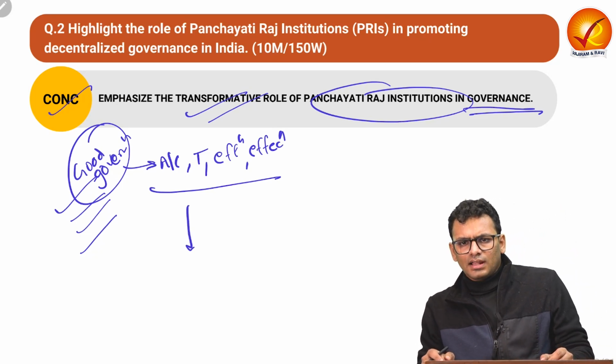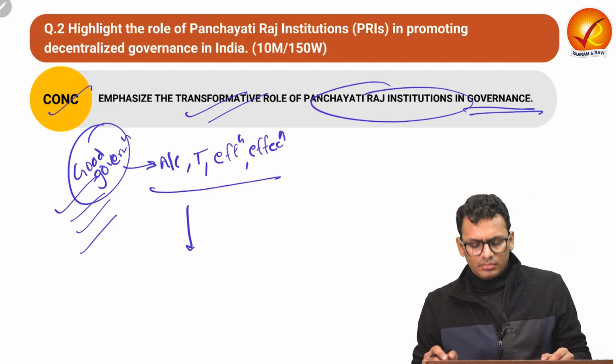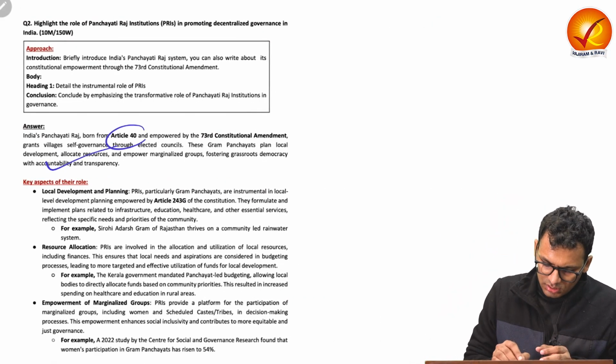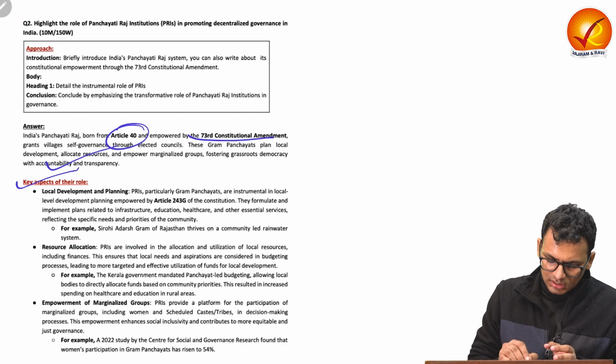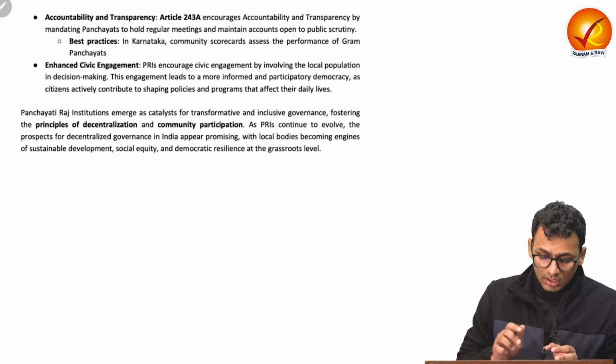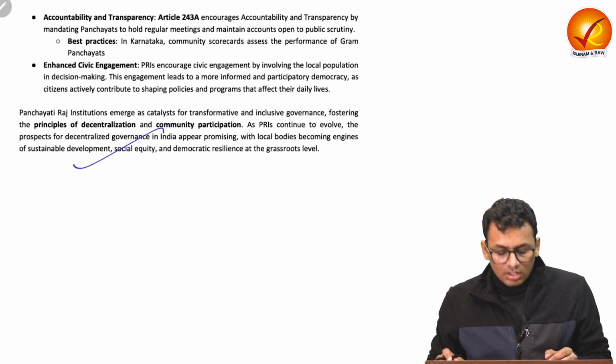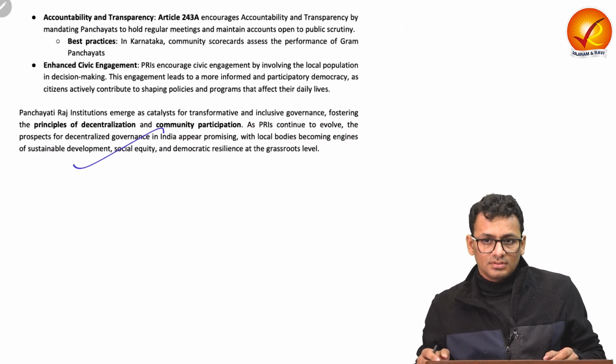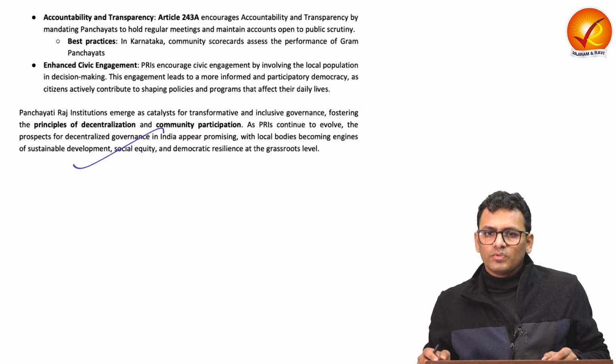Let us see the model answer and understand how we can inculcate the same in our answer writing practice. In the introduction, you can talk about the constitutional provisions, and the key aspect of the role in heading 1 of the body. And in the conclusion, you can talk about the transformative role of Panchayat Raj institution. So that is all for question number 2. Let us move on to question number 3.